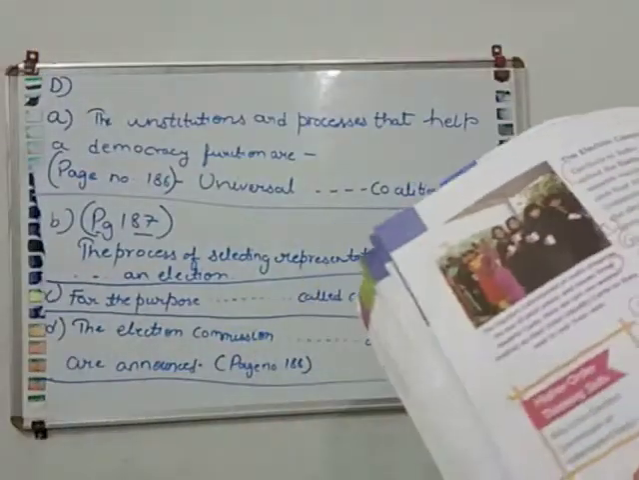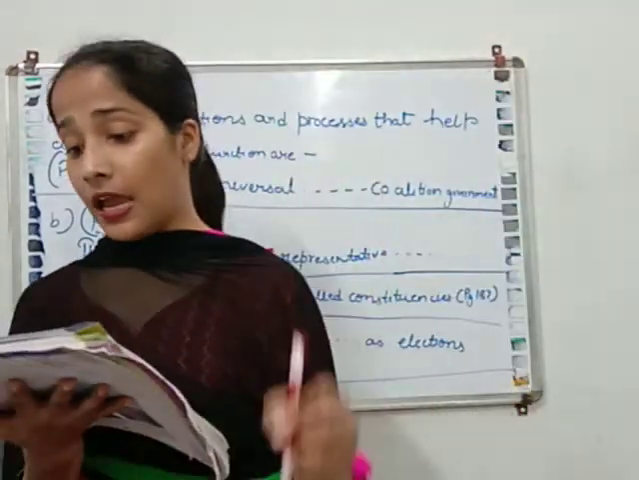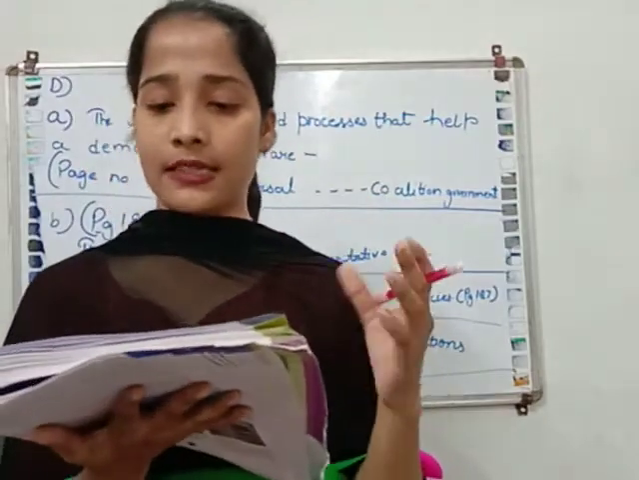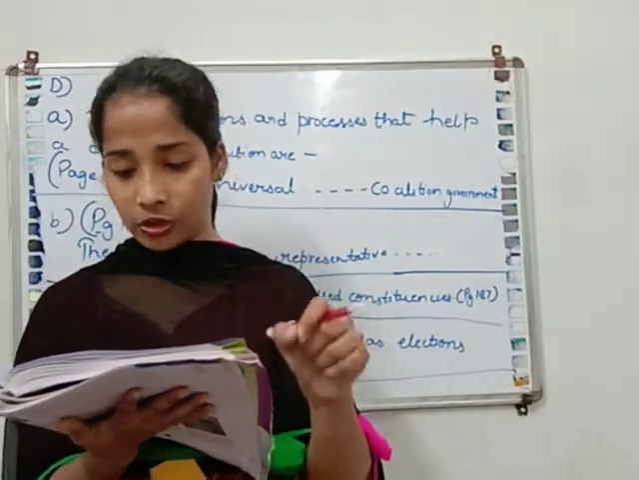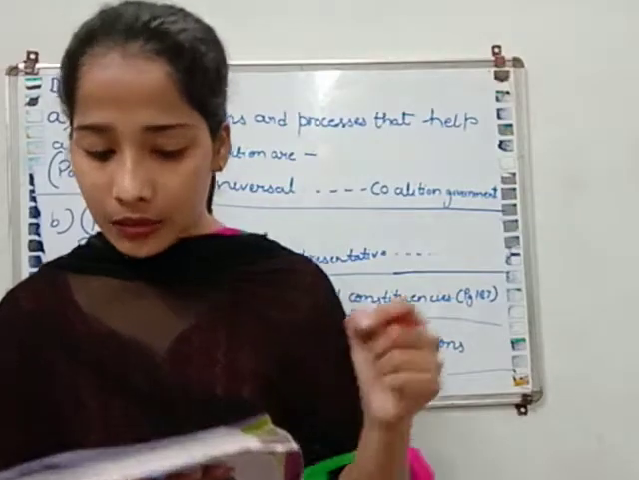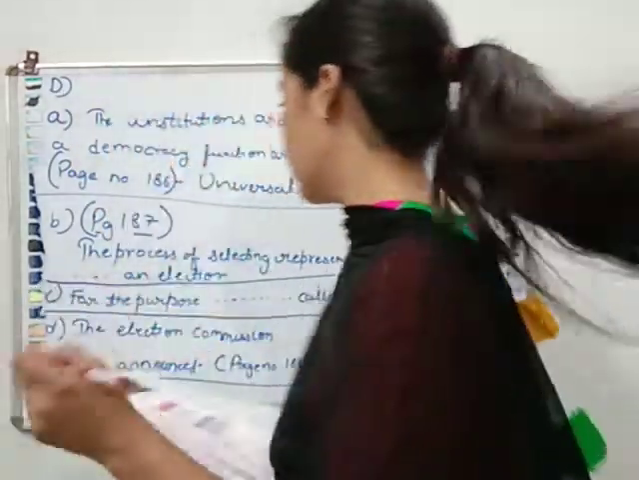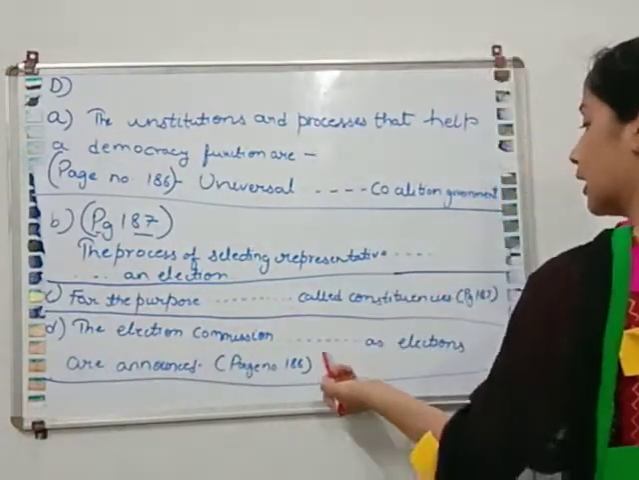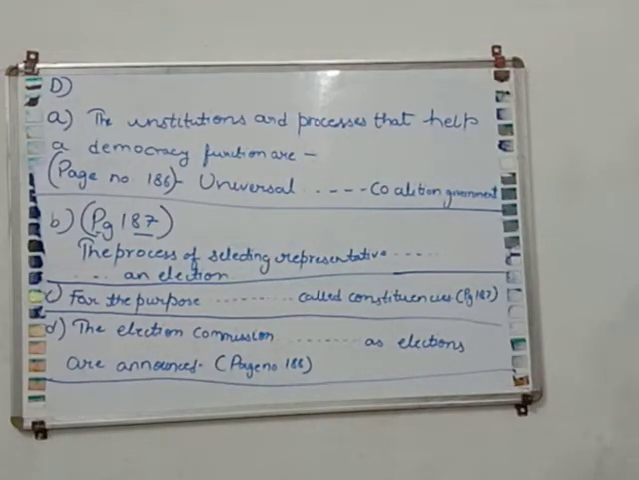Mark the answer. The Election Commission has drafted a set of guidelines that political parties and the candidates have to follow during the election. This is known as the model code of conduct, and it comes into effect as soon as the elections are announced. From Election Commission till elections are announced, given on page number 188. Mark these 4 answers in your book.